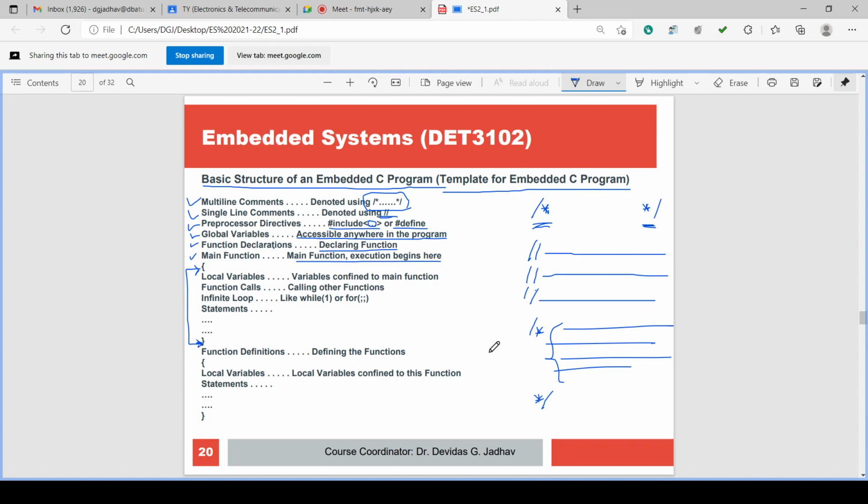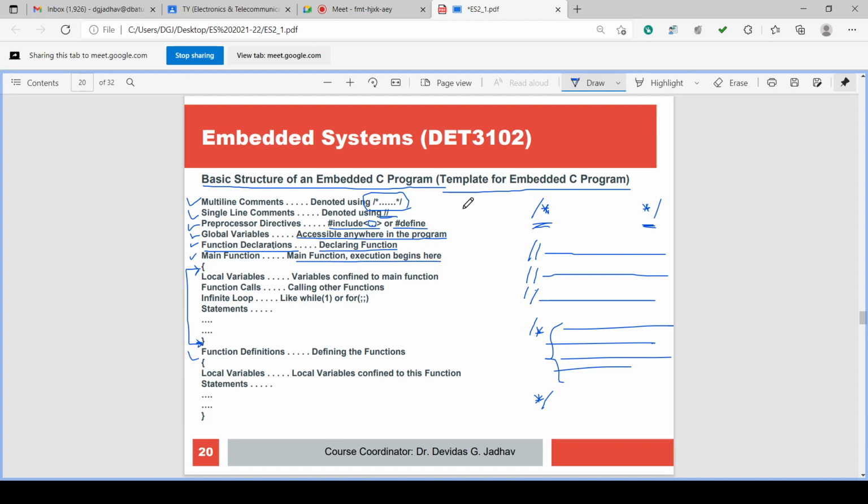So this is the main function, and below the main function, whatever functions we have declared at the top, whatever the function declaration is there, 1 function, 2 functions, maybe 10 functions, 20 functions, any number of functions you can declare, those function definitions are mentioned or created here.